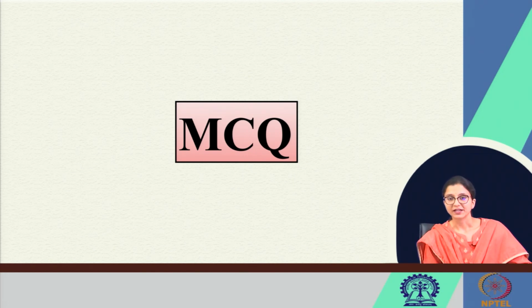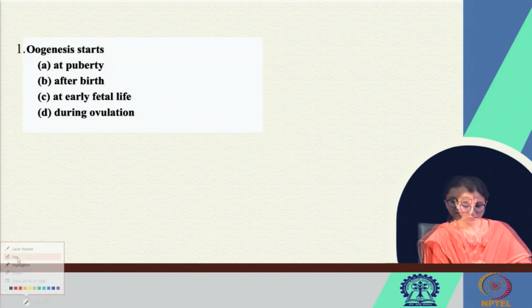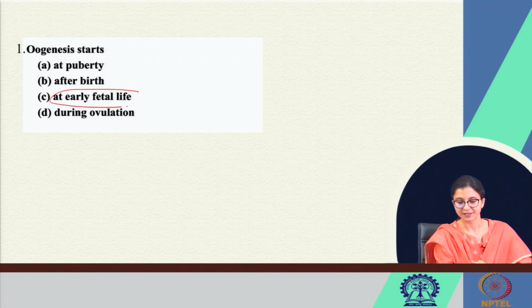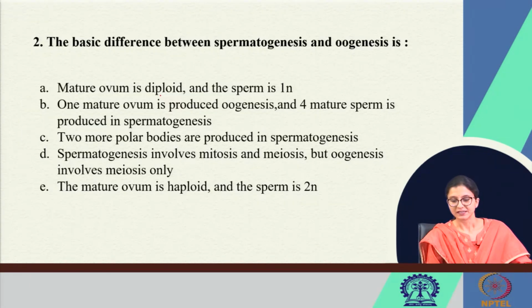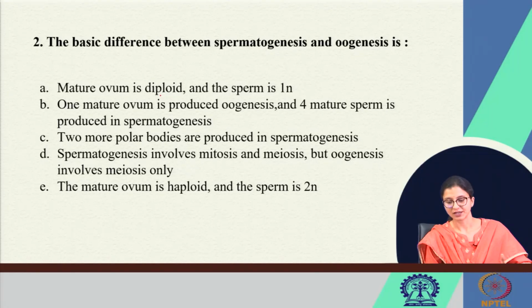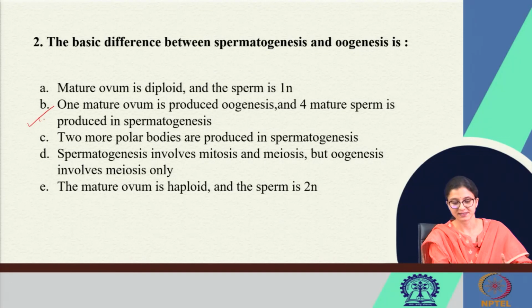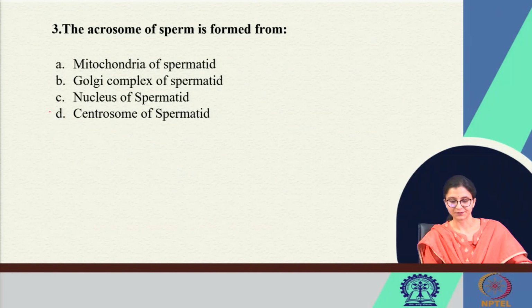Now, coming to some of the MCQs in this chapter: oogenesis starts in the early fetal life. The basic difference between spermatogenesis and oogenesis is that mature ovum is diploid and sperm is haploid. No, one mature ovum is produced in oogenesis and 4 mature sperms are produced in spermatogenesis. Yes, one mature ovum from one oogenesis. Right. So, this is the correct statement, the rest are all incorrect, you can read through them.